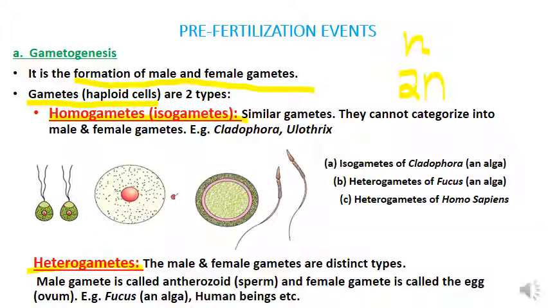In case of homogametes, both the male and female gamete will be similar in their structure. Okay, so homogametes are similar gametes, that is we cannot differentiate between the male and female gamete. Both the structure of male and female gamete will be similar and we can't differentiate between them.